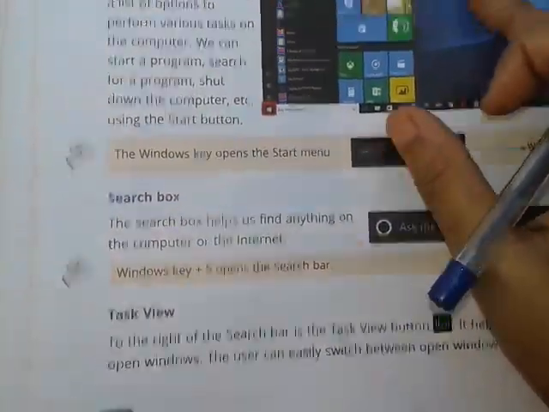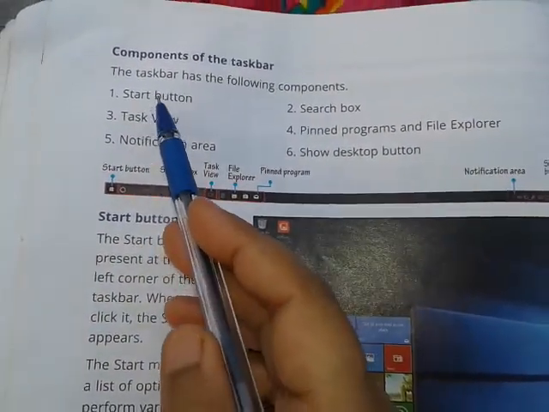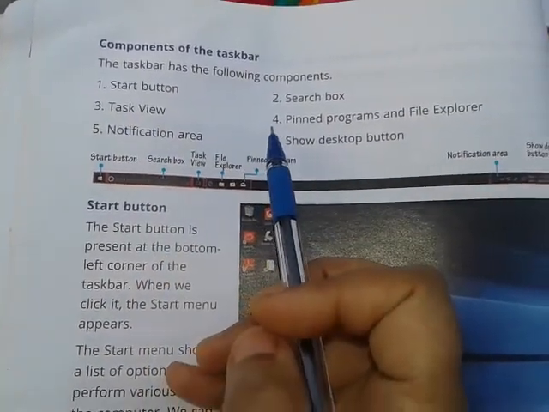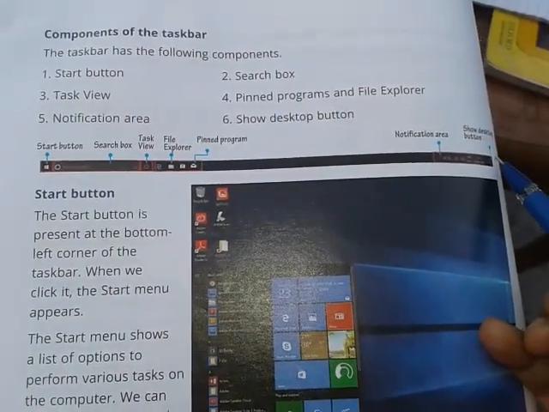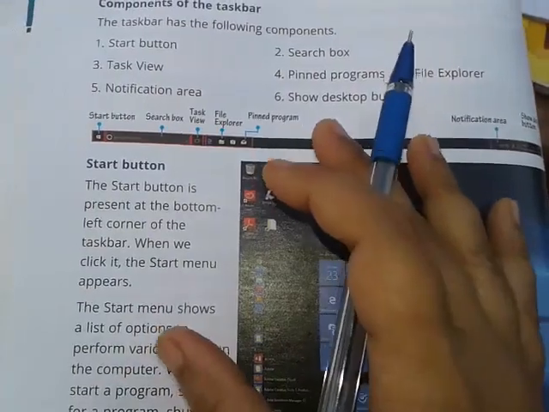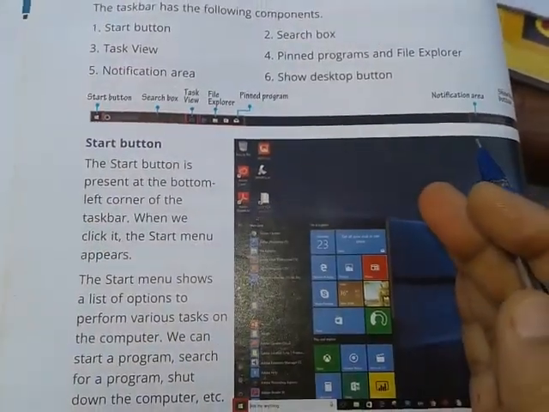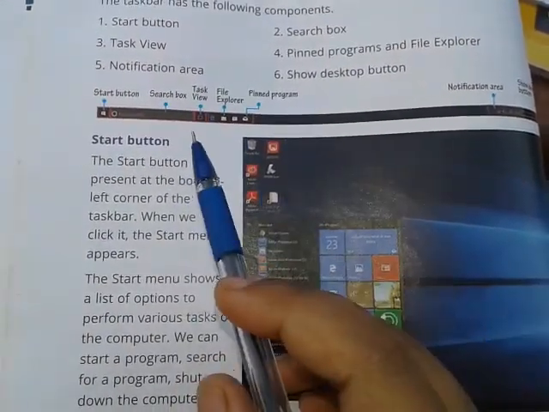This is page 18. On page 18 it is given. Number 1, at the most left is the start button, then the search box, task view, pinned program and file explorer, then notification area, and at the extreme right a thin line comes which we call show desktop button. Please write in this order, don't mix up, write it from left to right. It will be easier for you to remember also once you get the order.